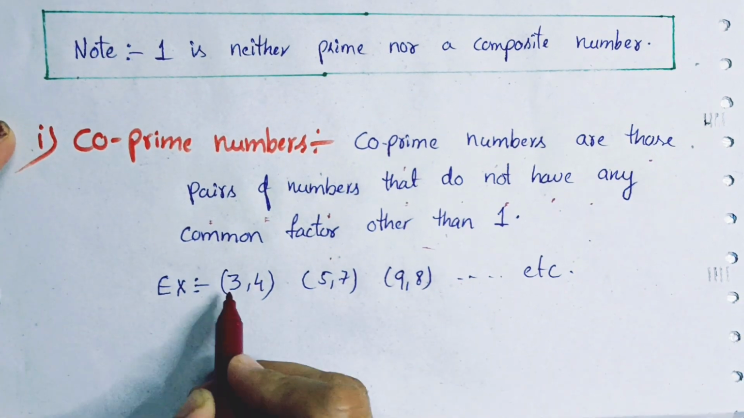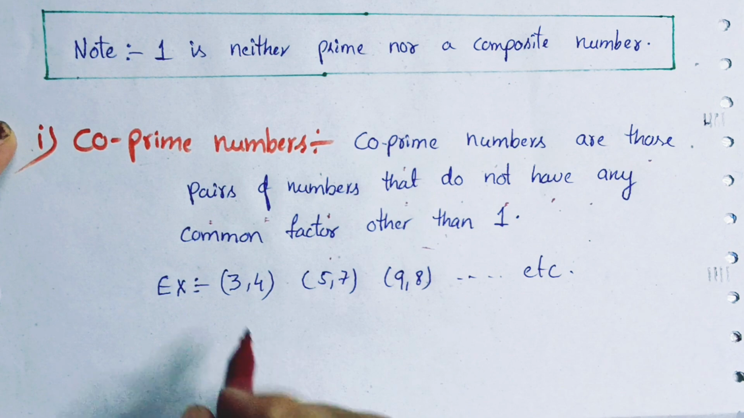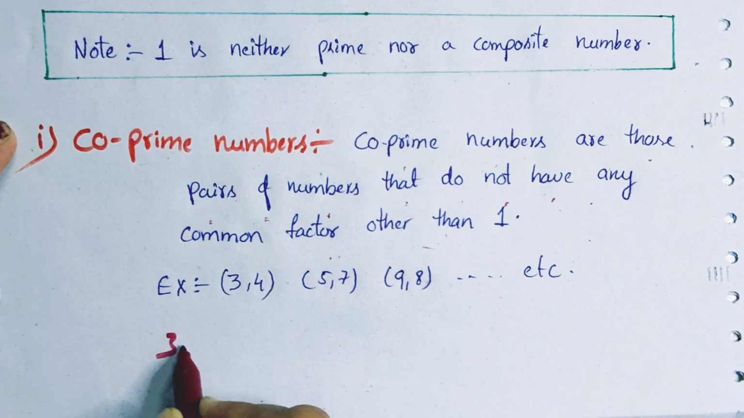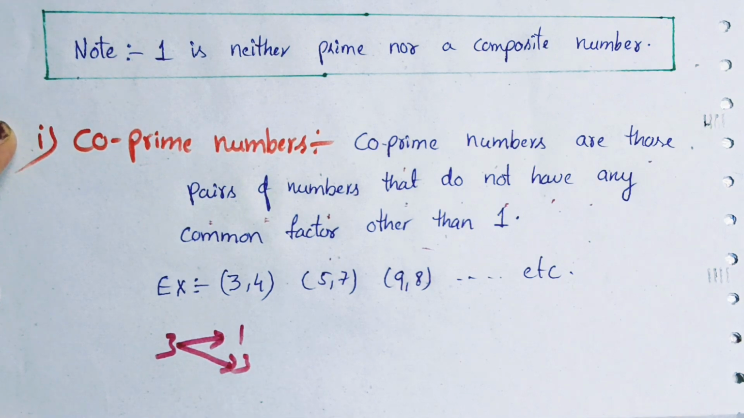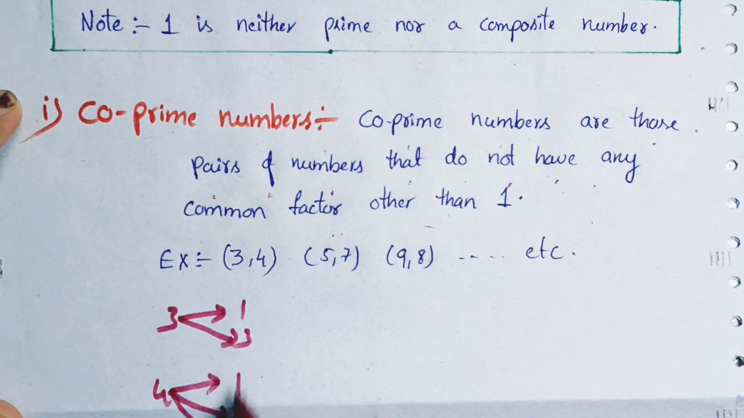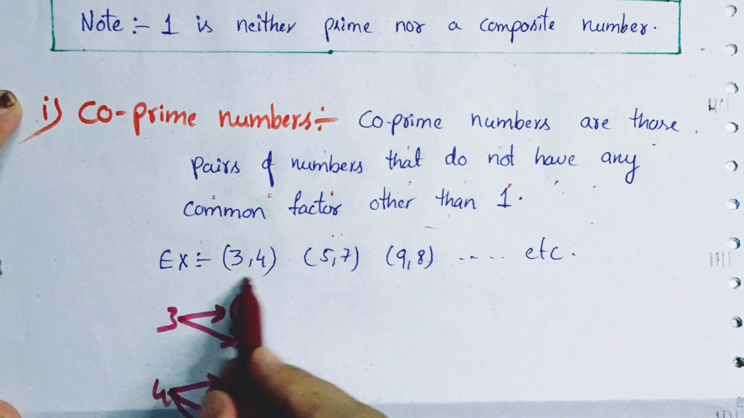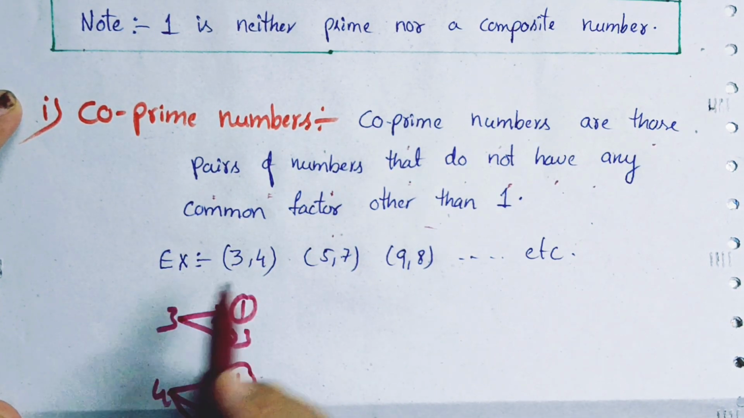Let's see the example. Here 3 and 4. Suppose we take 3, what are the factors of 3? The factors of 3 are 1 and 3. If I take 4, what are the factors of 4? 1, 2 and 4. So what is the common factor in both the numbers? 1 is the common factor. Therefore 3 and 4 are co-prime numbers.